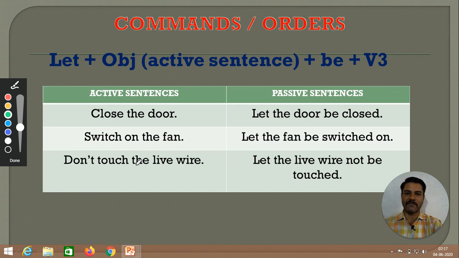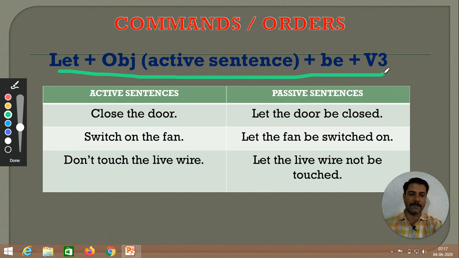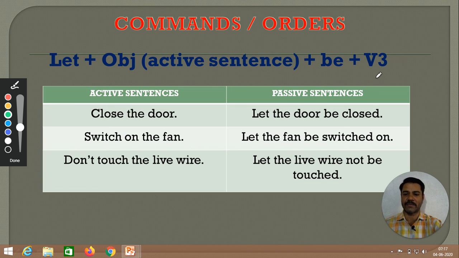So the only thing which we have to do, just follow this formula. Let, then add the object of active sentence, add be and the past participle form of verb. Let plus object of active sentence plus be plus V3. This is enough to convert the active sentence into its passive.